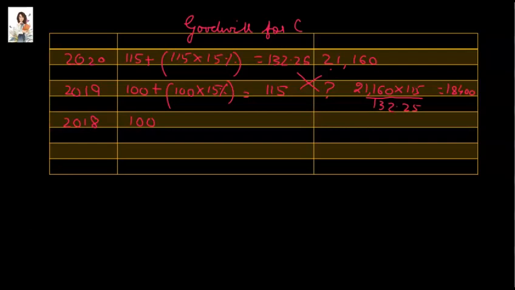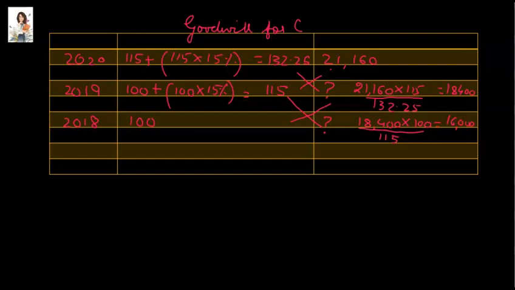Similarly, if 18,400 is the profit for 2019 and that is equal to 115, how much is the profit for 2018? Again, we can cross multiply 18,400, that is the profit for 2019, into 100 upon 115. We are cross multiplying these figures. That should give us a profit of $16,000 for 2018.